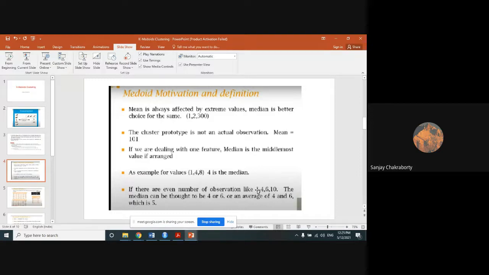Then 5 would appear as a new value, and we don't want a new value as part of this observation. We want the value that acts as the median to be part of the given observation. Okay, we don't want to include any new observation. So either we can choose 4 or we can choose 6 as the value.